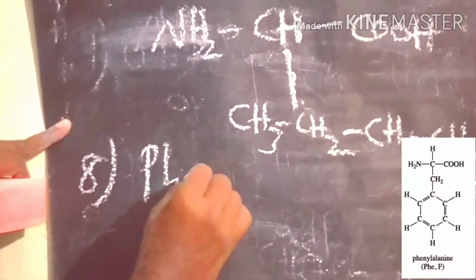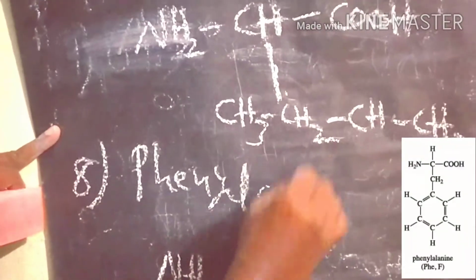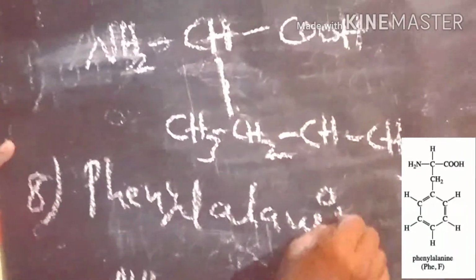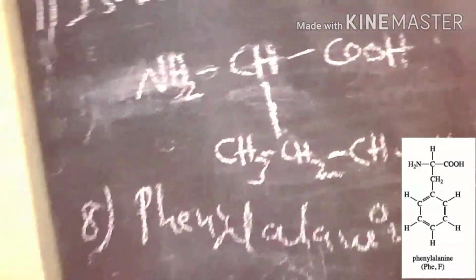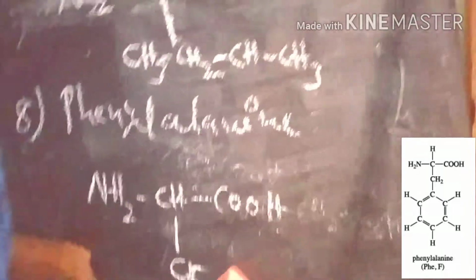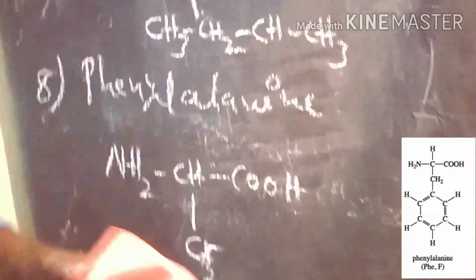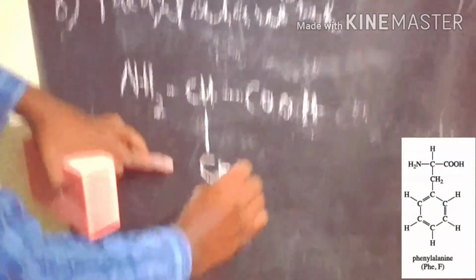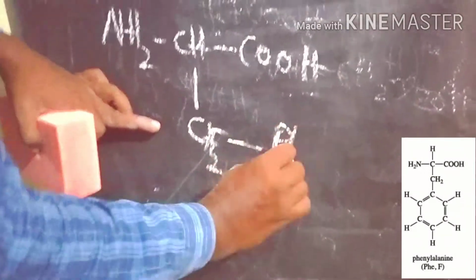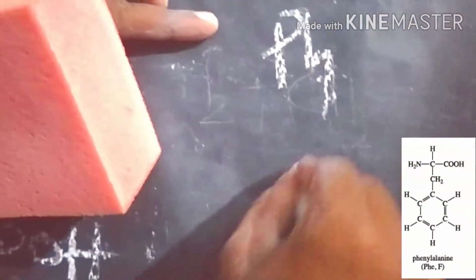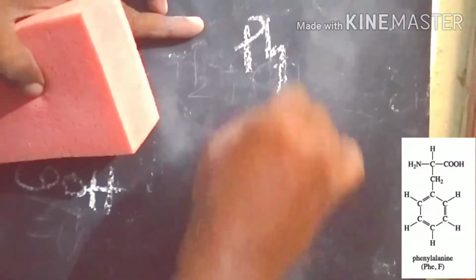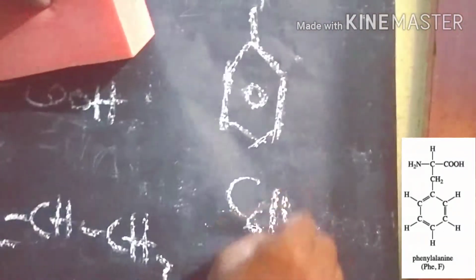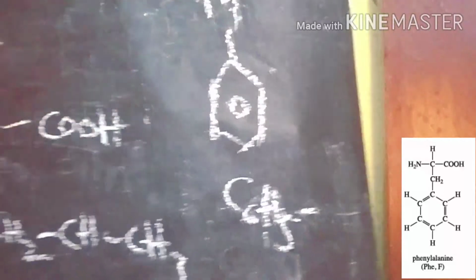phenylalanine. Phenylalanine is also a simple group. In case we take alanine, it is a methyl group. In phenylalanine, we have a phenyl substitution, Ph. Ph means phenyl substitution. So this is the phenyl substitution, the C6H5 group. So this is phenylalanine.